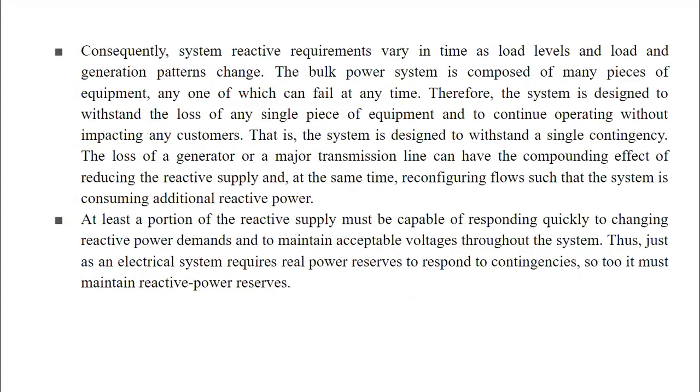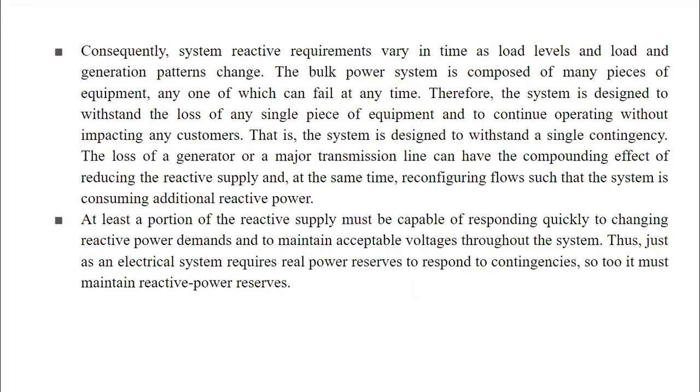Second, the bulk power system is composed of many pieces of equipment, any one of which can fail at any time. Therefore, the system is designed to withstand the loss of any single piece of equipment and to continue operating without impacting any customers.